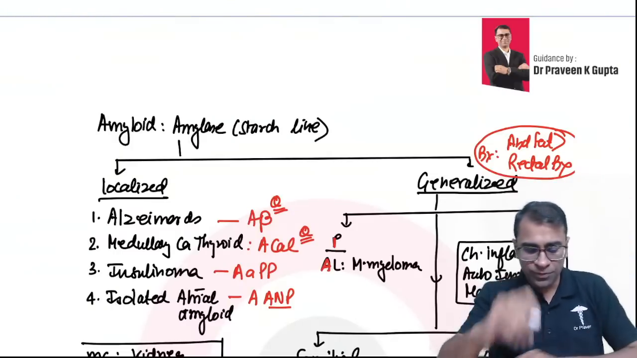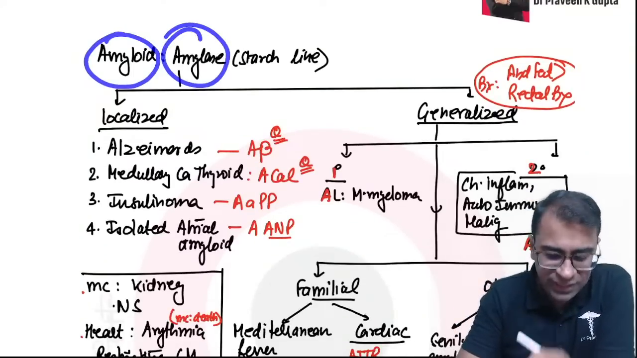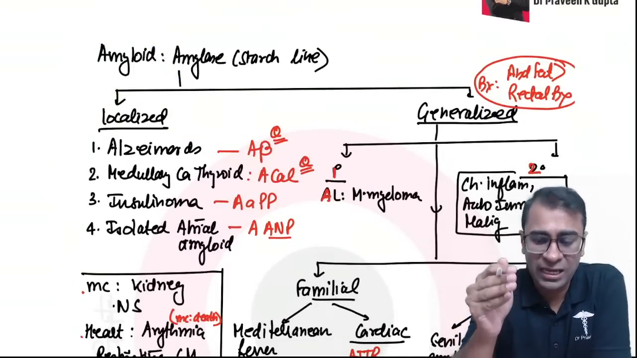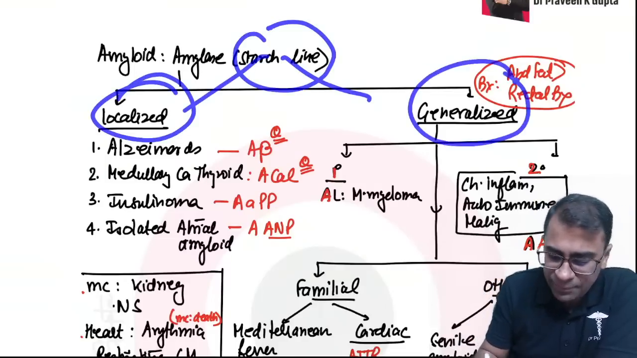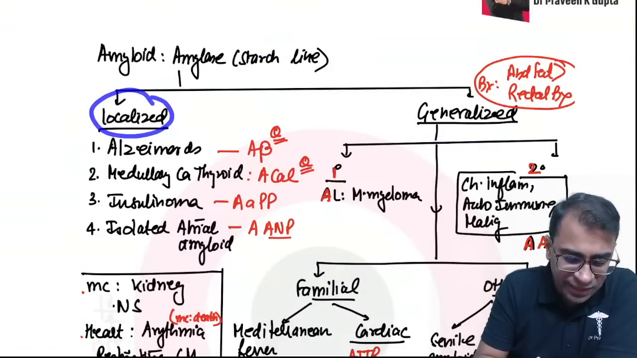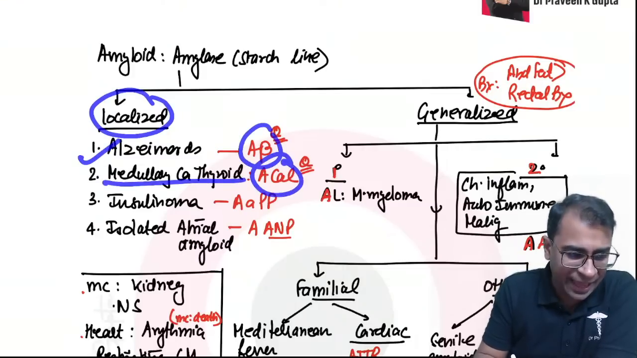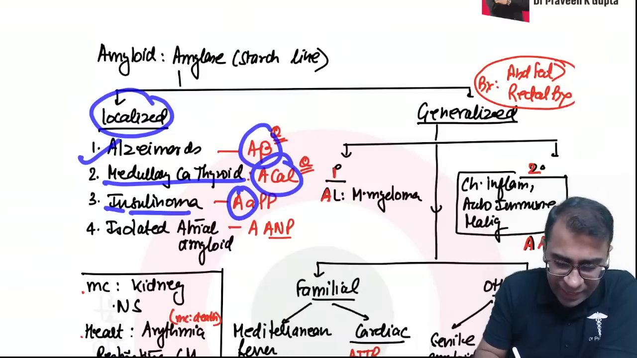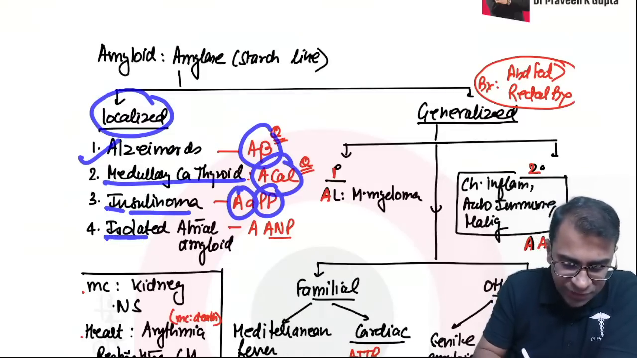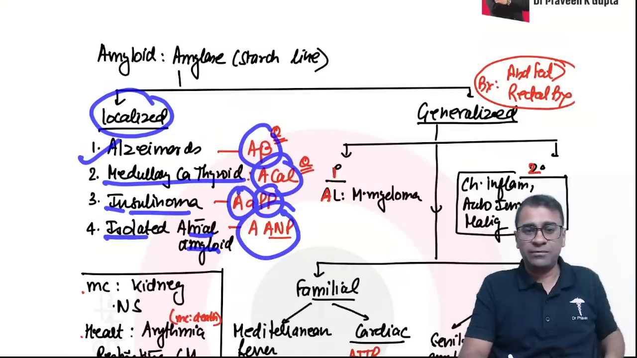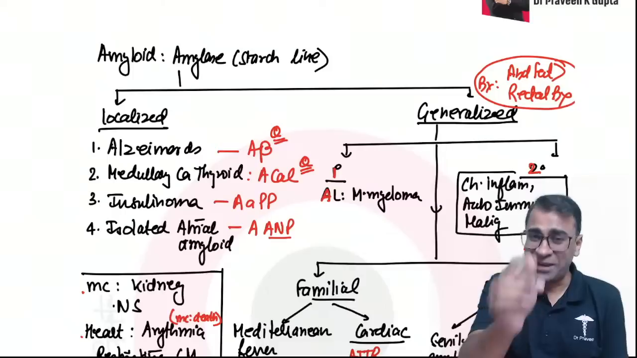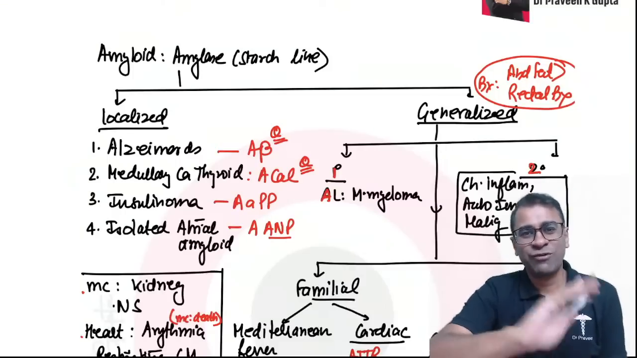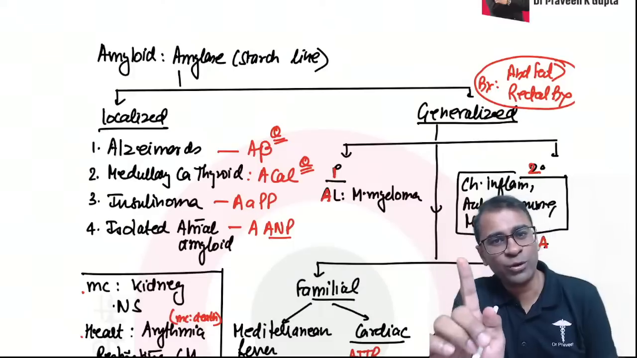Chalo. So now amyloid. In amyloid, first thing is amylase, and amylase word has come from starch. Starch is localized or can be generalized. So localized can be seen in Alzheimer, A beta, medullary carcinoma thyroid, A cal, insulinoma, AA PP, and isolated atrial amyloidosis is ANP. Okay, ANP. This question will definitely come. I'm telling you, one question from amyloid from my side. What it will be I don't know, but one question there from amyloid.